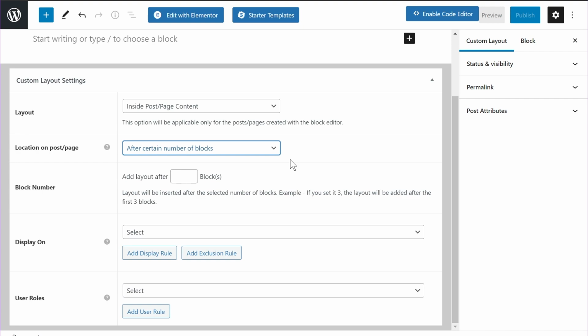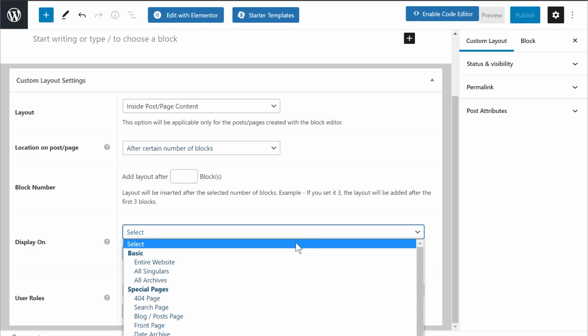Now the next two options we have are display conditions and user roles. If you're already familiar with custom layouts, if you've used them or you've watched the video that we've done on custom layouts, you should be familiar with these options. Let me explain first what they are. The display conditions let you add the custom layout to specific pages and posts on your website using some targeting options. Let me quickly show you all the options that are available.